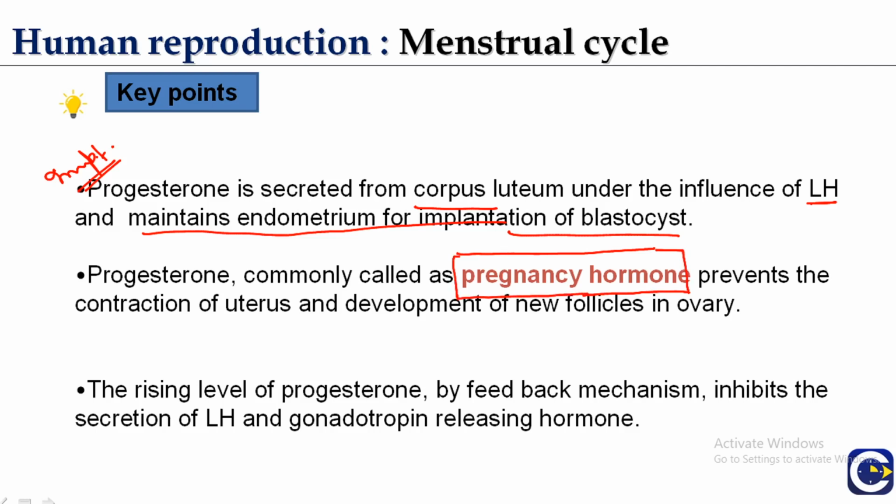It maintains the pregnancy for the complete 9 months and the development of new follicles in the ovary. The rising level of progesterone, by a feedback mechanism, inhibits the secretion of LH and gonadotropin releasing hormone. So progesterone has a very important role. It is known as the pregnancy hormone. It prevents the contraction of the uterus and so it maintains the pregnancy.